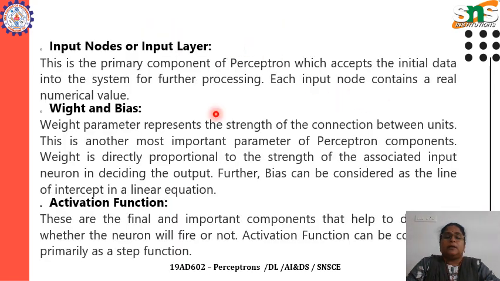Next, as I explained, the input nodes are used for accepting the data into the system for further processing. They also contain numerical real number values. Then the weight and the bias. The weight is a parameter representing the strength of the connection between the units, and it is directly proportional to the strength of the input neuron in deciding the output. Bias is an external factor that can be considered as the line of intercept in a linear equation. The activation function is used to check whether the neurons will fire or not, will process or not.